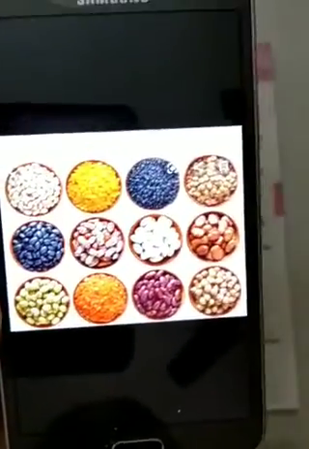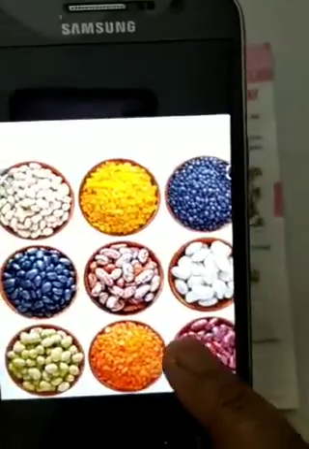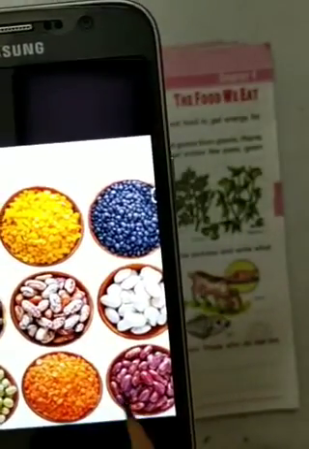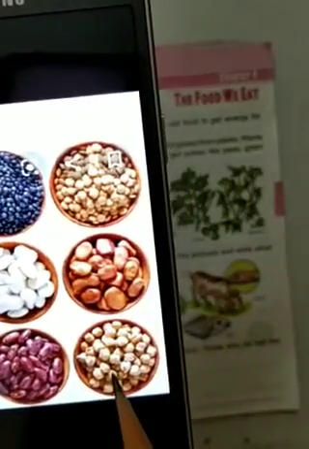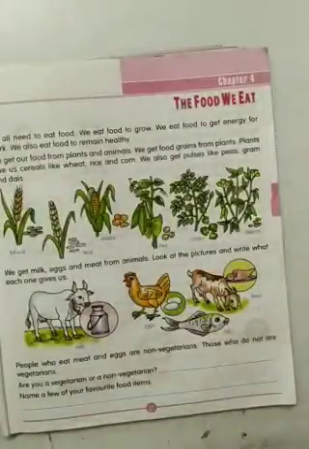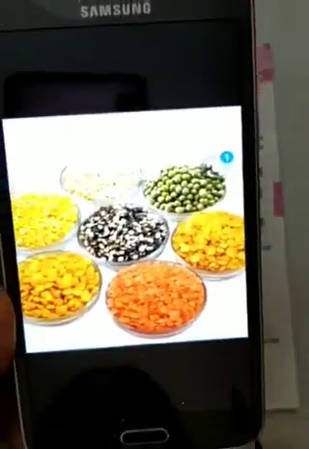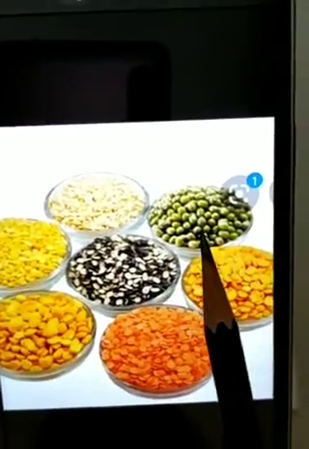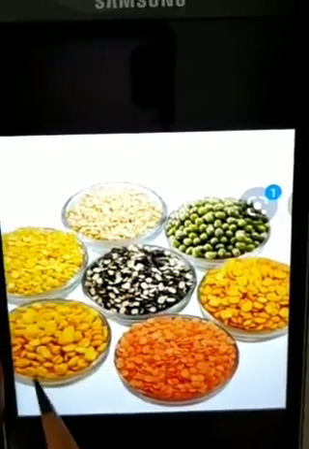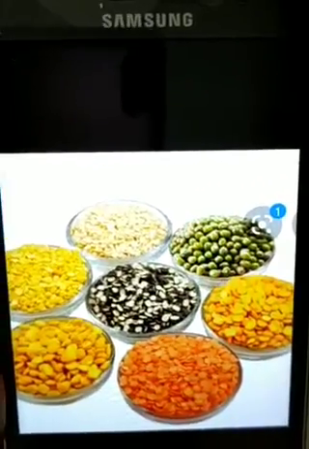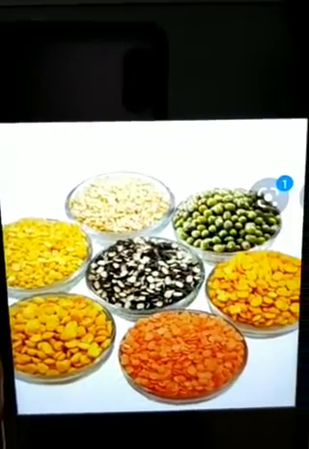Then we get all types of dals from plants only. So you can see different types of dals: masoor dal, tur dal, kidney beans, chickpeas. See, here also different varieties of dals are there. These are all pulses: mung, masoor, tur, chana, and urad dal. This is also urad dal. So we get these from plants.